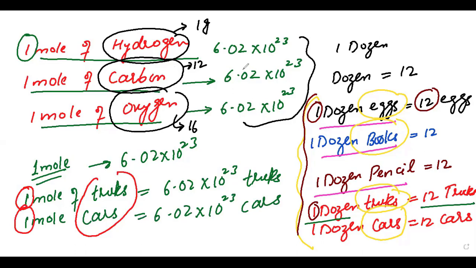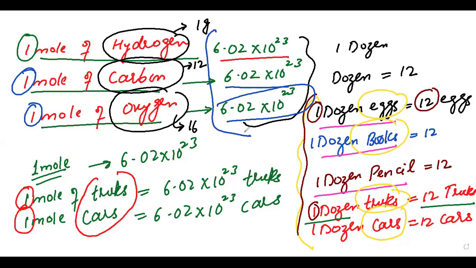If we take 1 mole of hydrogen, the number of particles is 6.02 × 10^23. If we take 1 mole of carbon, the number of particles is also 6.02 × 10^23. When we talk about 1 mole of oxygen, the number of particles is 6.02 × 10^23. The number of particles is the same in all these examples, although the mass of hydrogen is quite different from the mass of carbon, and the mass of carbon is different from the mass of oxygen. But whenever we talk about 1 mole, the number of particles is the same.